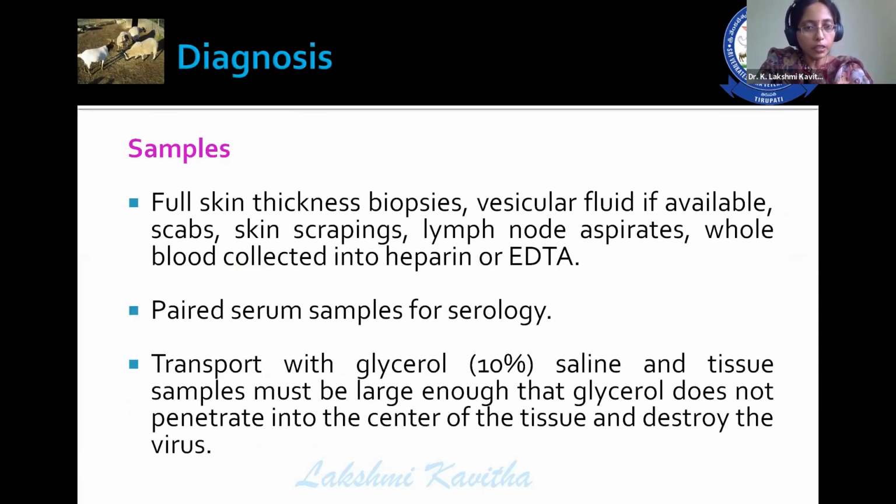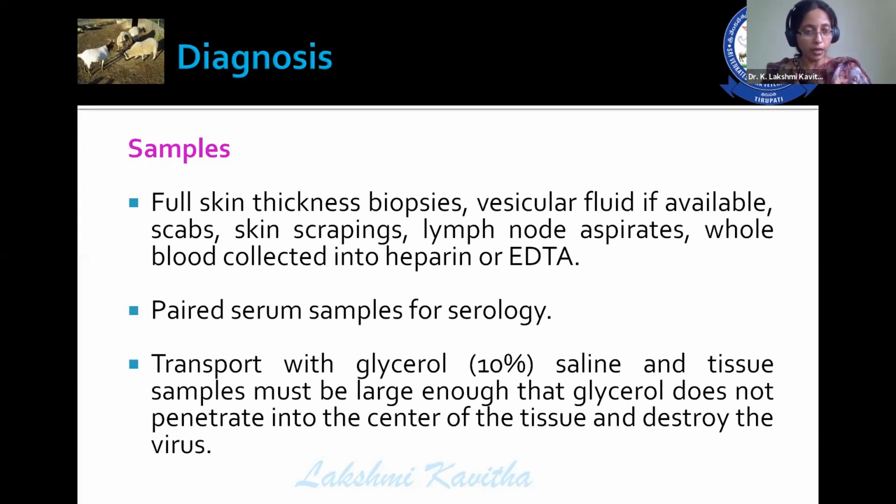Here, full skin thickness biopsies if possible, vesicular fluid, skin scrapings, lymph node aspirates. Whole blood can be collected in heparin or EDTA, and paired serum samples for serology. While transporting these skin thickness biopsies for virus isolation, transport in 10% glycerol saline if required.